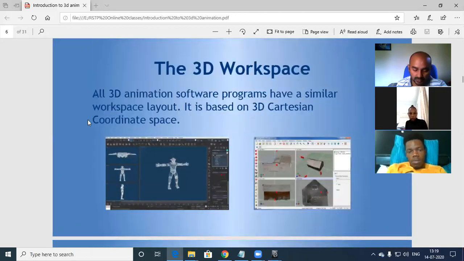Now let's move to the workspace. What is a workspace? All 3D animation software programs have a similar workspace layout. It is based on 3D Cartesian or coordinate space. I'd like to explain what a Cartesian or 3D coordinate space is. Let us assume our world where we are living is very similar to 3D space.